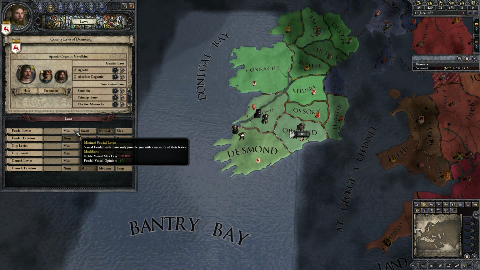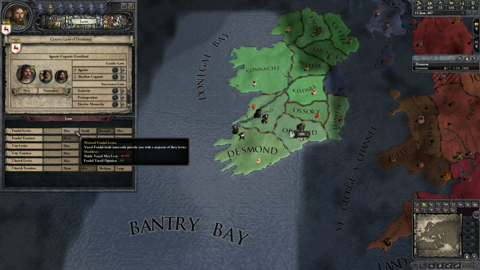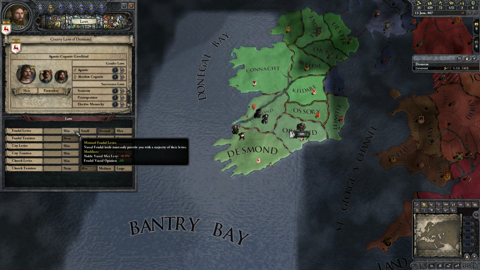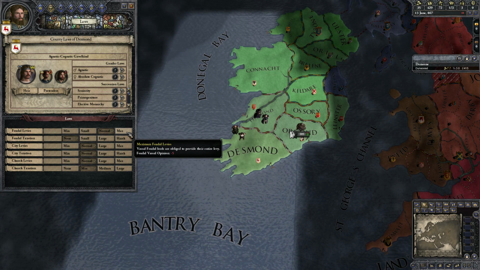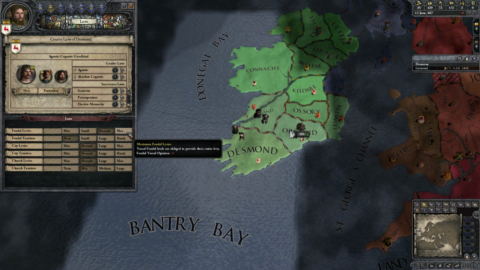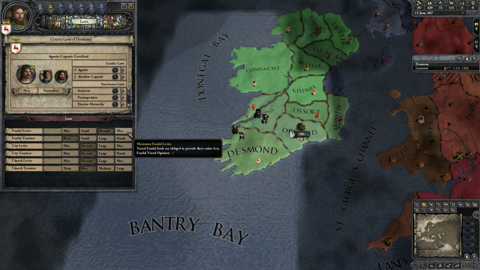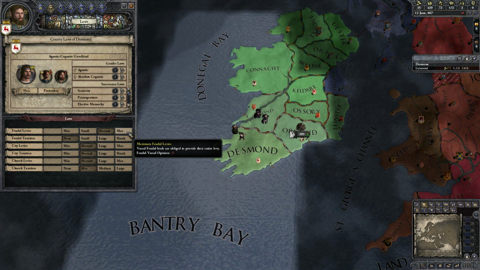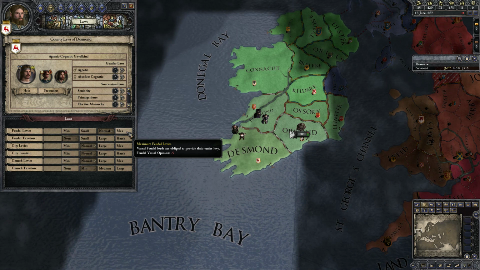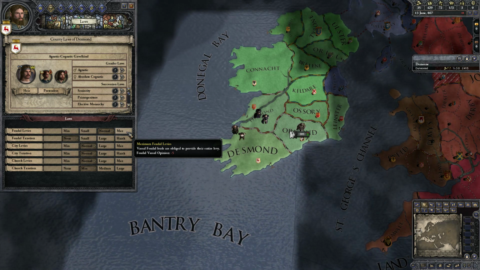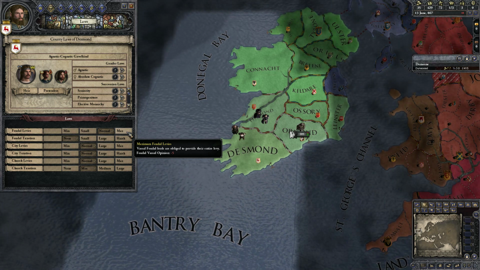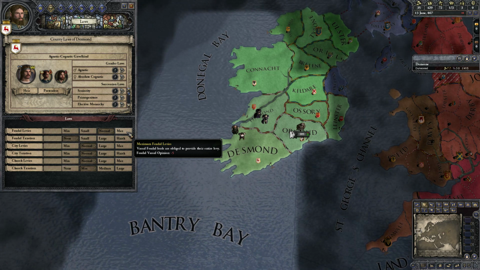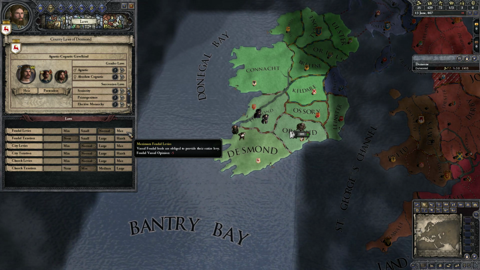Even if they love you more than anything in the whole wide world, they will still not give you that remaining 40%. If you go all the way up to maximum feudal levies, then they are obliged to provide their entire levy. Now, in order for them to do that, though, they have to have a very, very high opinion of you. So, for instance, if you have a feudal vassal who has 70 opinion under maximum feudal levies, you're still not going to get the whole levy.